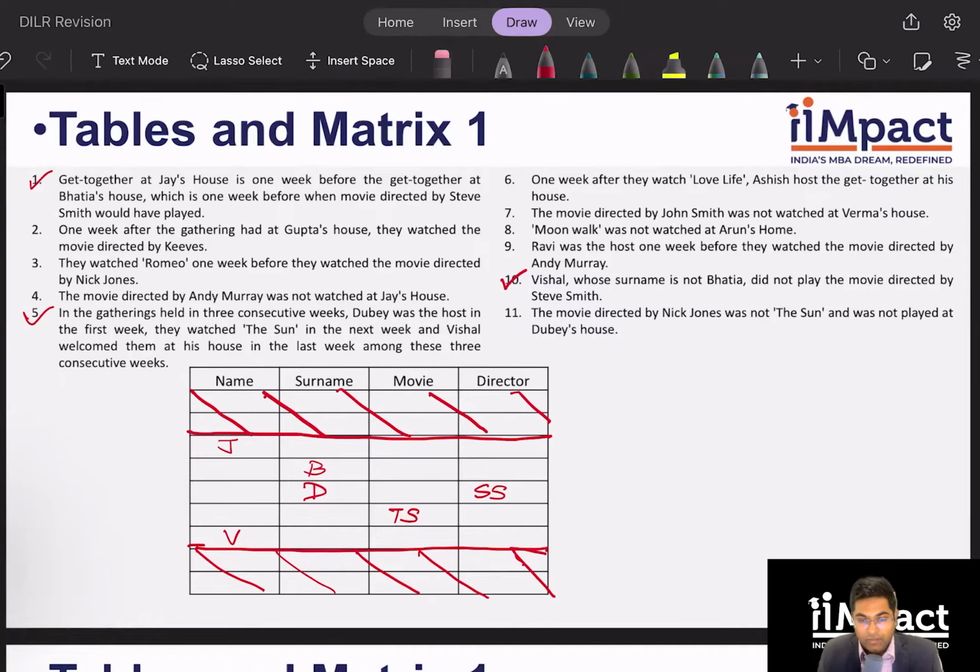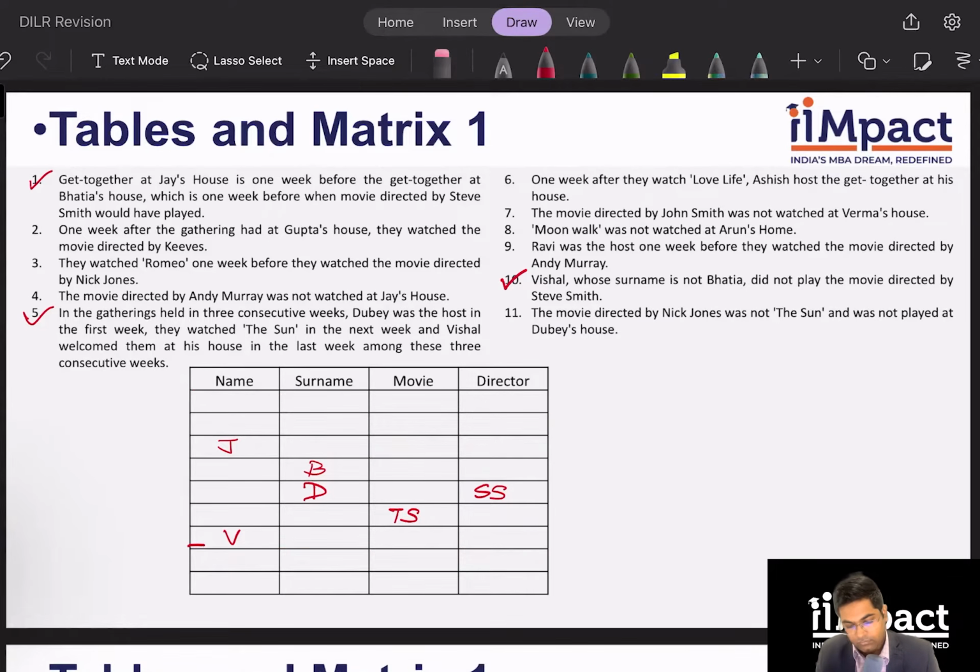So do I have any clues which I can directly put? Yes, clue number 4 tells me the movie directed by Andy Murray was not watched at Jay's house. So I know this is not Andy Murray. Okay, clue number 4 is done.